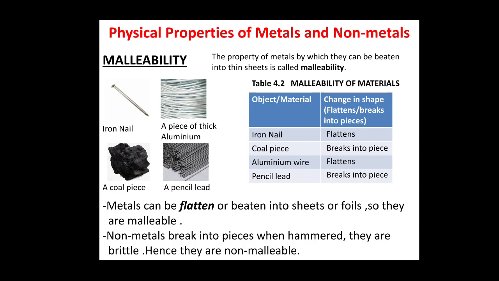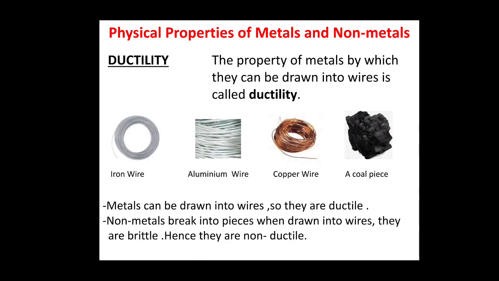Now, let us move on to the next physical property of metals and non-metals, that is ductility. Look at the pictures. The first picture is what? Iron wires, aluminium wires. Third is copper wire. Let us first consider these three. When we take iron metal and try to draw a wire out of it with proper temperature and pressure, we can get wire. You have already seen this before studying this property, isn't it? Iron wire is there, aluminium wire is there, copper wires are there.